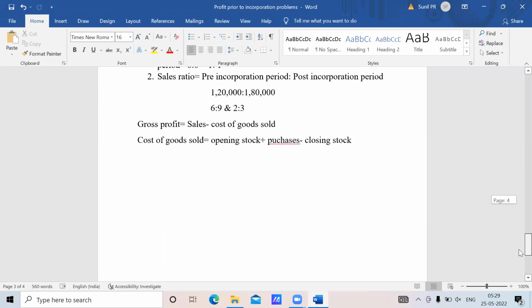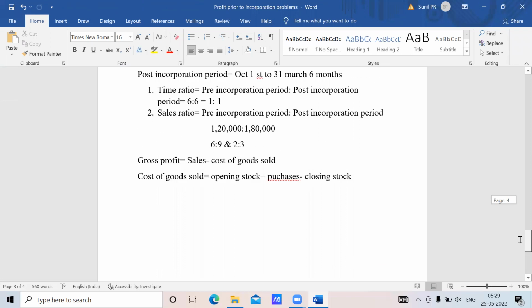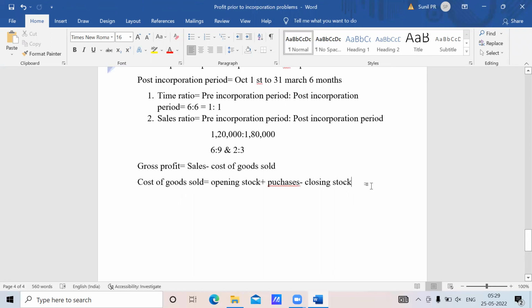Now what you need to do is prepare an income statement. I'll just draw the format, you can just copy it down.